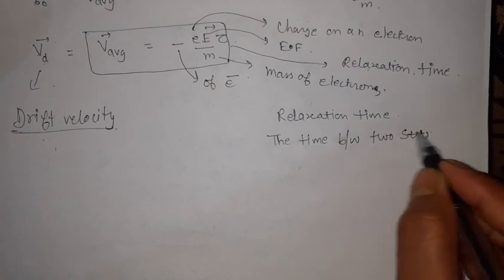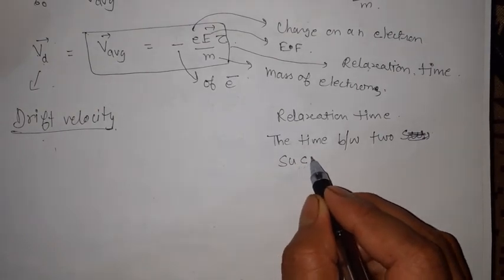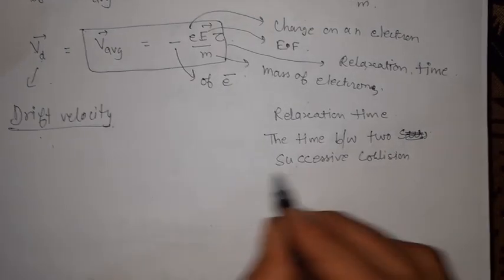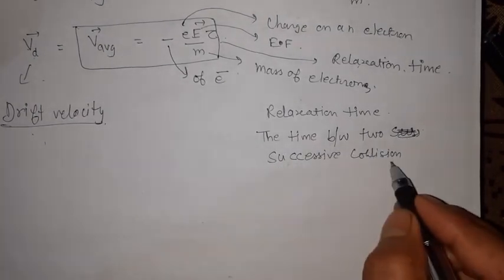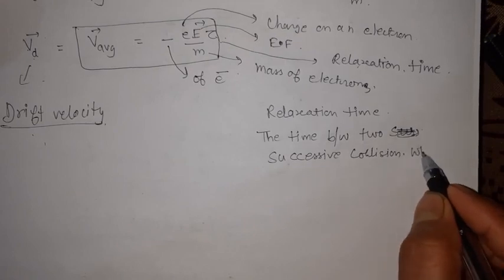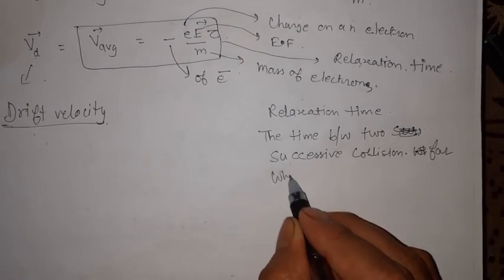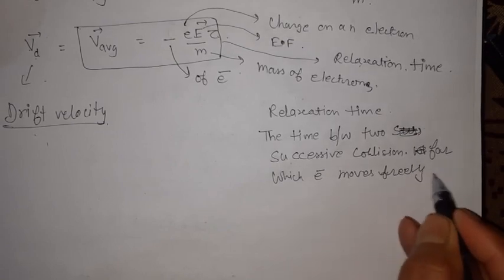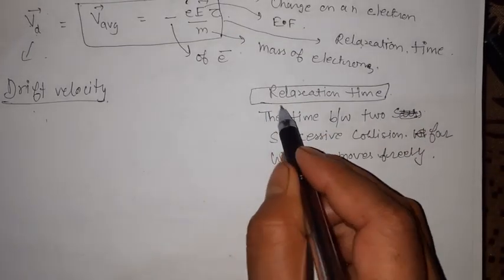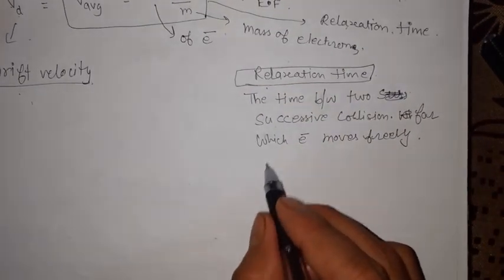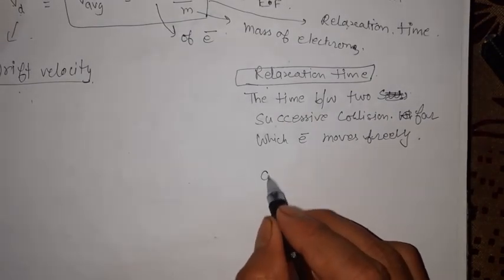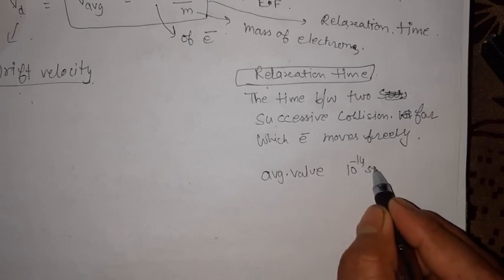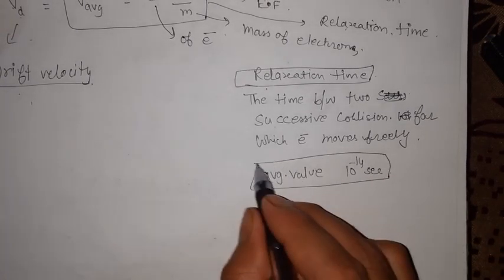So we are going to call this the relaxation time: the time between two successive collisions for which the electron moves freely. Okay, so this is said to be relaxation time. And how much is the value of this relaxation time? The average value is of the order of 10 to the power minus 14 second. This is the average value of relaxation time.